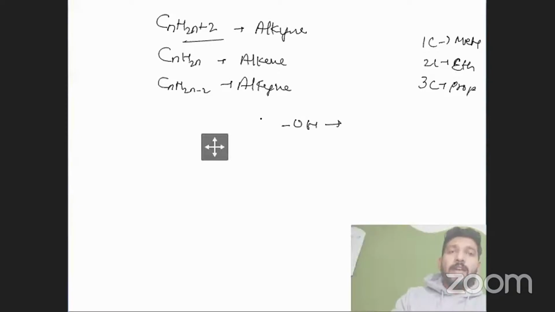So if I add any of these formulas like C2H5, it's an alkane. Now remove a specific hydrogen, and it will become the alkyl group. And if the alkyl group is joined with a specific OH group, then it will be known as ethanol.